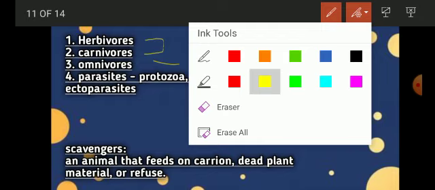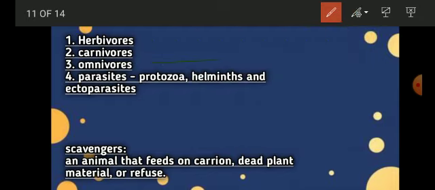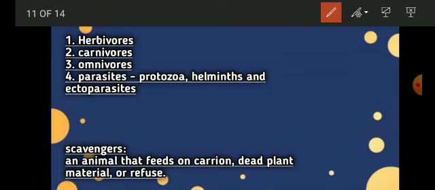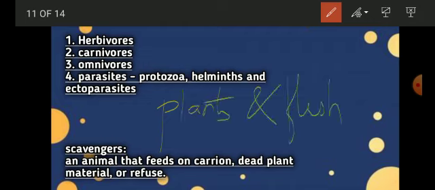It means that omnivores are those organisms that consume as their food both plants or grasses and the flesh of other organisms.